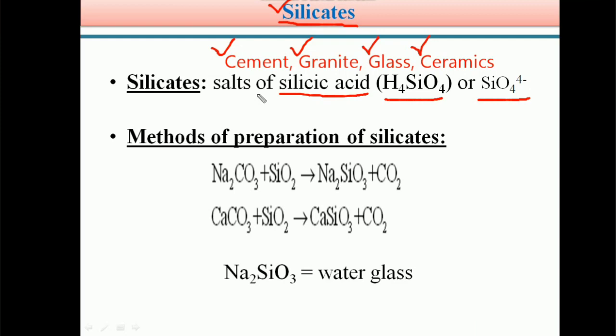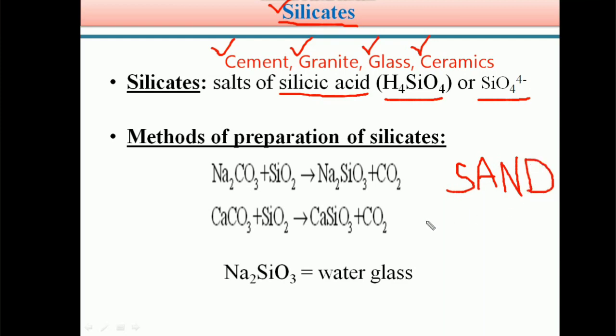So students, these silicates are prepared by fusing the metal oxides or metal carbonates with sand. Students, in the previous video module we learned that SiO2 is nothing but sand. Silicon dioxide is also called SiO2, sand.